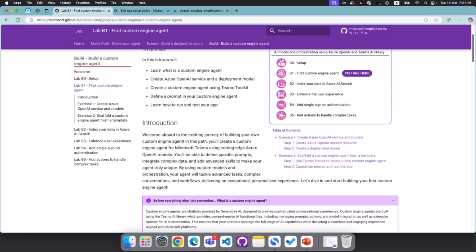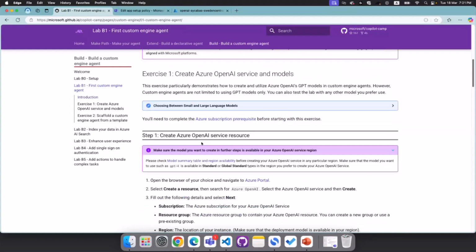So let's remember what custom engine agents are. Custom engine agents are agents that we can build using Azure AI Foundry, and we can bring any orchestrator we want. In these labs, we're using the Teams AI Library as the orchestrator, and we are using Azure OpenAI. The scenario is pretty simple.